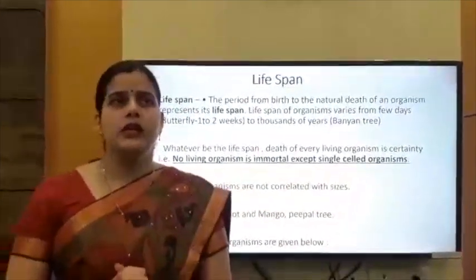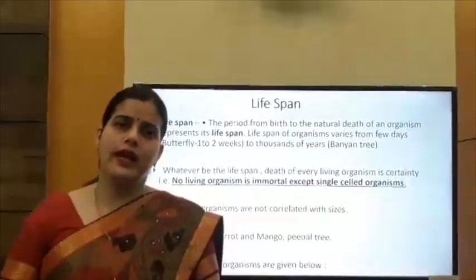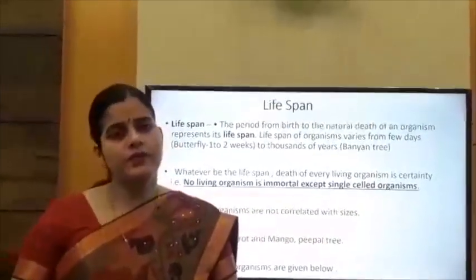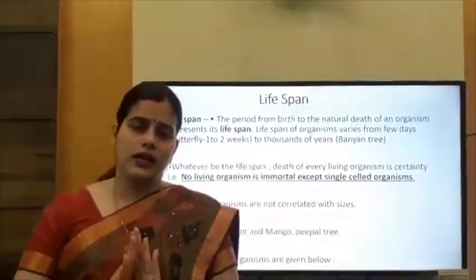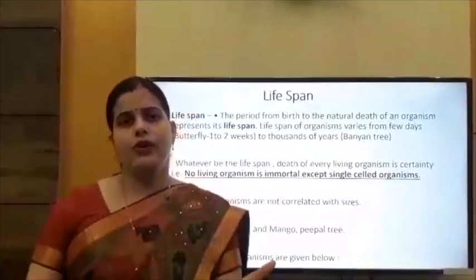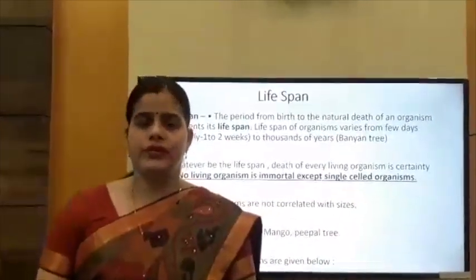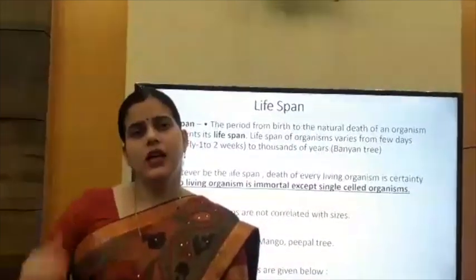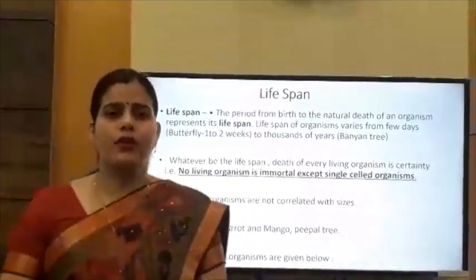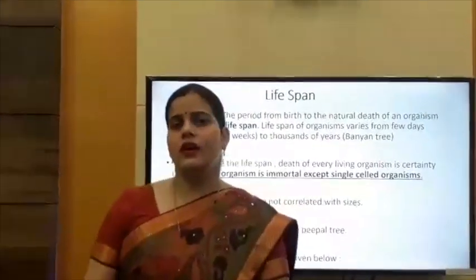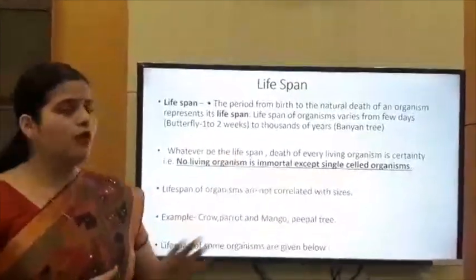Normally, an organism takes birth, it becomes mature, and after maturing, it dies. But in case of unicellular organisms, they divide into two daughter cells, and those two daughter cells again divide into two daughter cells. Means division occurs again and again and produces new daughter cells again and again. That's why we say that unicellular organisms are immortal.